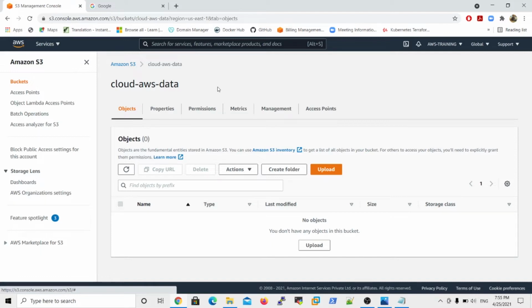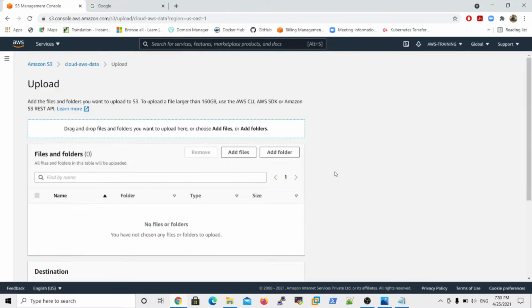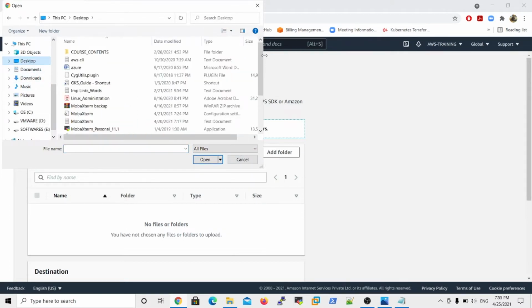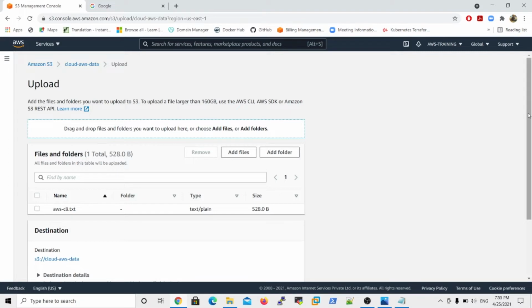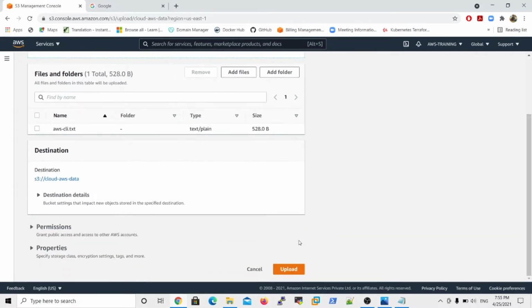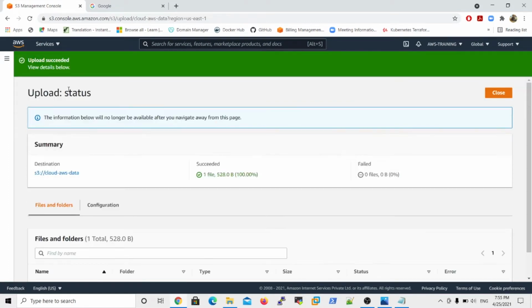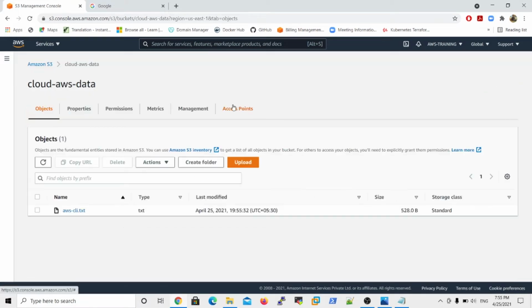So how to upload the objects in the bucket? Here is the upload option. So click on the upload option and add files. Okay, I want to upload something from my desktop. Some files already exist. So for example, I have a file AWS CLI, right? So now I want to upload this file, then click on upload. So now upload succeeded, then you close it and check your object. So now your object is successfully uploaded.